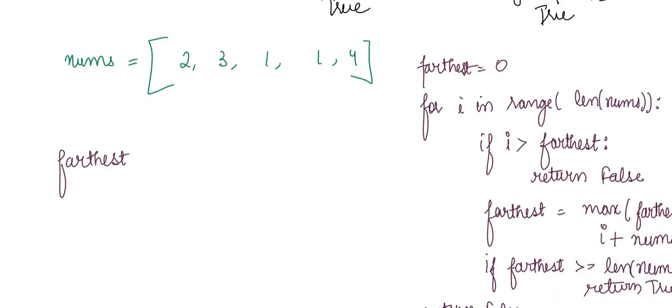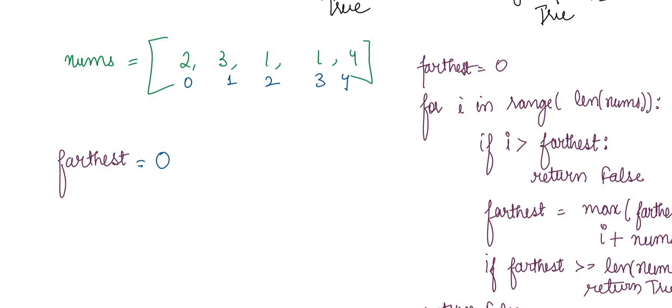So this is a better approach where what we are doing is we are maintaining the count of the farthest jump that we can make. For example, in the beginning the farthest jump you can make is 0. But if you are going at ith index, which means you are starting from 0th index, what is the farthest jump that you can make here?